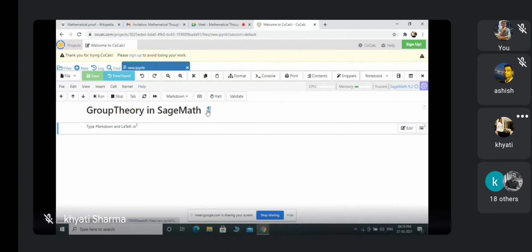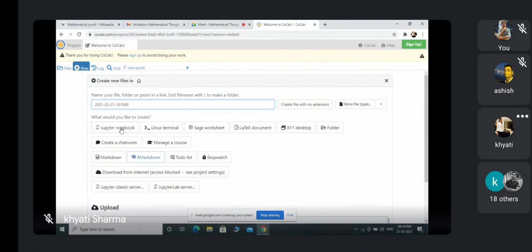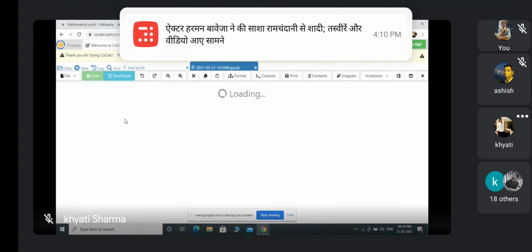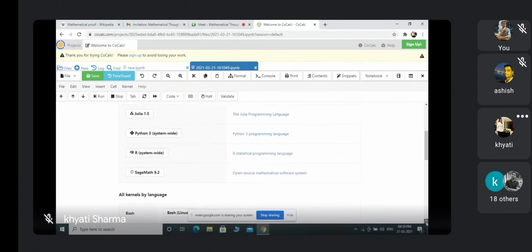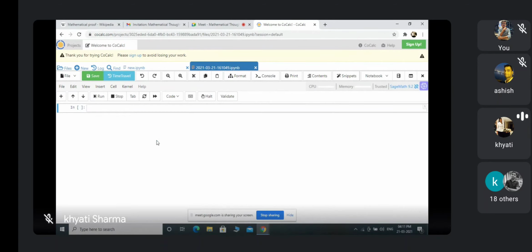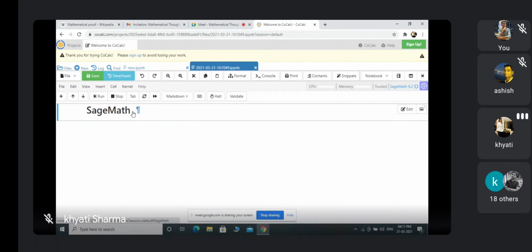Just a second. Jupyter Notebook. Yeah, and then SageMath 9.2. Now I am just giving one heading, SageMath, I am writing only. So I have to select this markdown. This thing will come.